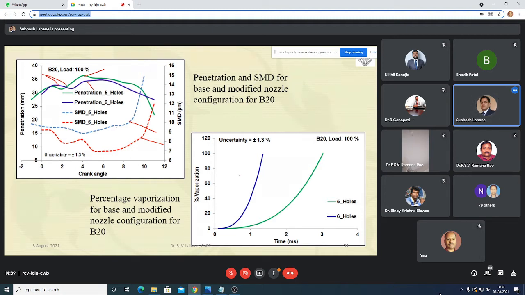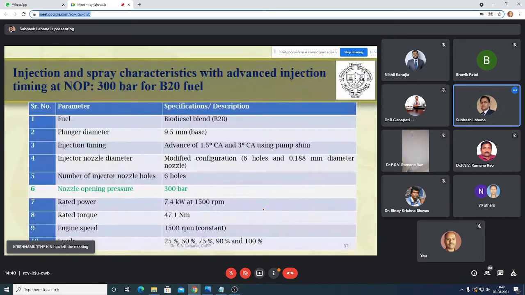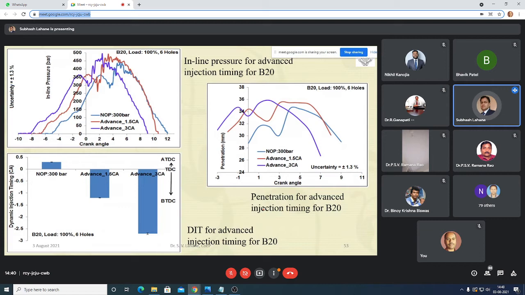Then vaporization. Here, this is the vaporization period for 5-hole and this is for 6-hole. It was around 3.2 and this is 1.5, exactly half, if you increase the number of holes and decrease the nozzle hole diameter. Similarly this is for 300 bar. Now here we are increasing the injection pressure. If we increase the injection pressure, what will happen? That thing we have compared here.